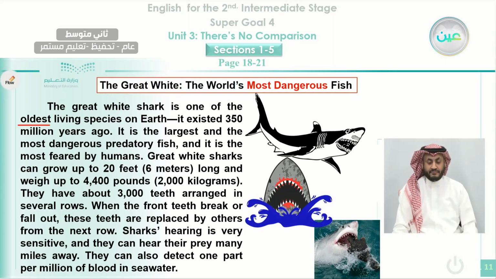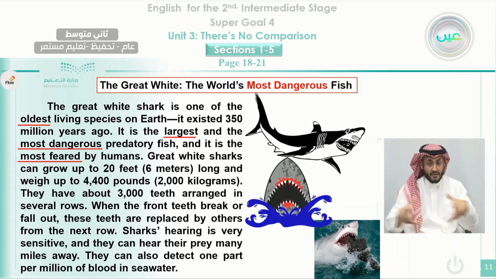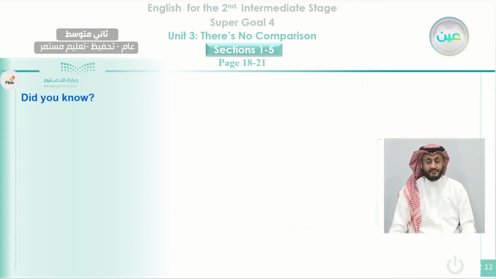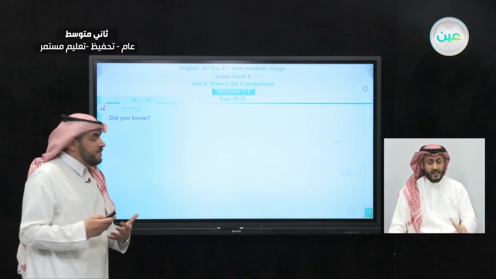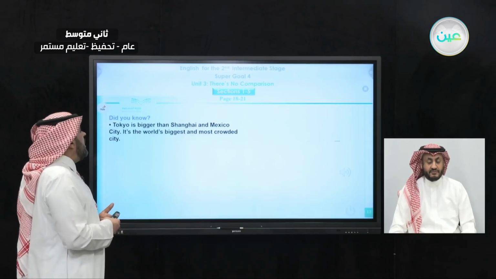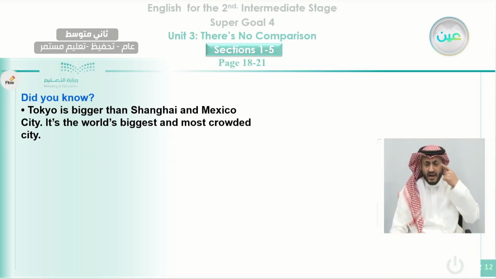Okay, the adjectives used for comparative and superlative forms: oldest, largest, most dangerous, most feared, and so on. Now we have some information about other things that we mentioned in our introduction about some cities, some animals, and some fruits also. Let's read and listen to these facts and read along.